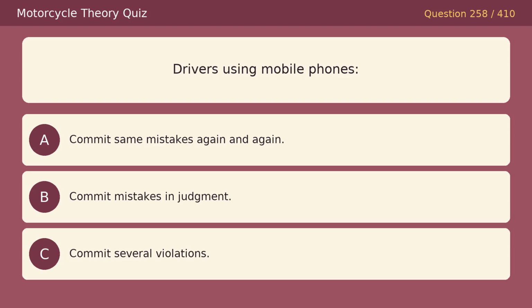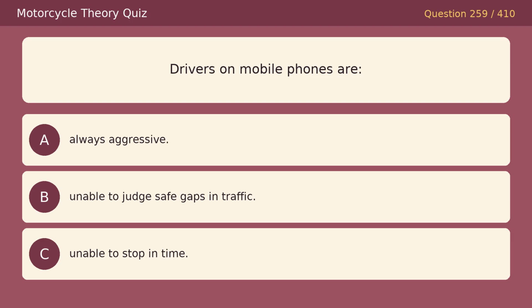Drivers using mobile phones: Option A, commit same mistakes again and again. Option B, commit mistakes in judgment. Option C, commit several violations. The correct answer is B, commit mistakes in judgment. Drivers on mobile phones are: Option A, always aggressive. Option B, unable to judge safe gaps in traffic. Option C, unable to stop in time. The correct answer is B, unable to judge safe gaps in traffic.